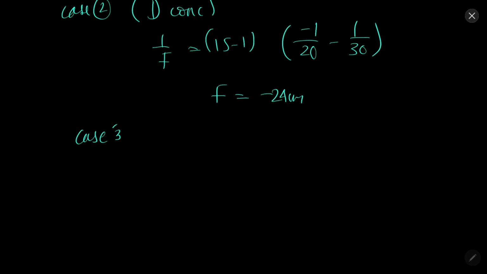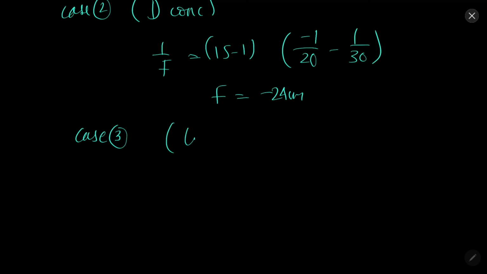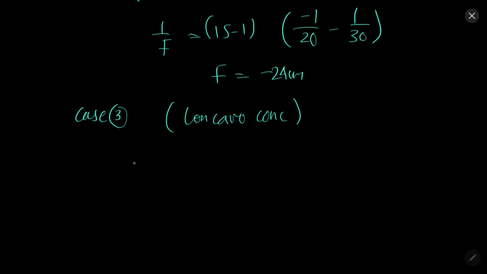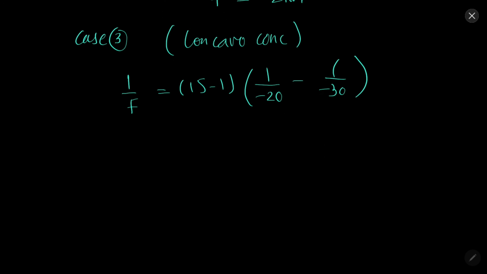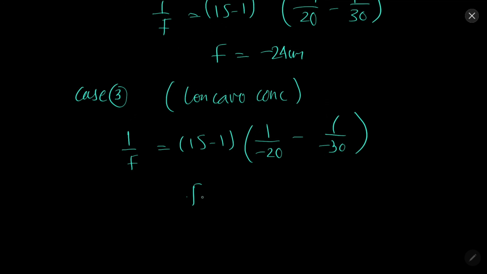Another case, concavo convex. So 1 by f equal to 1.5 minus 1, 1 by 20 minus 1 by 30. f will be minus 120 centimeter.